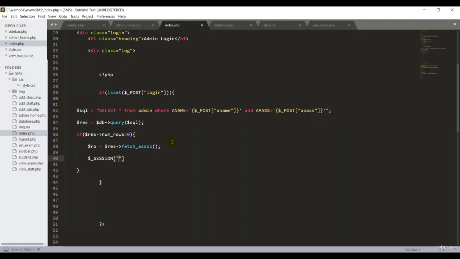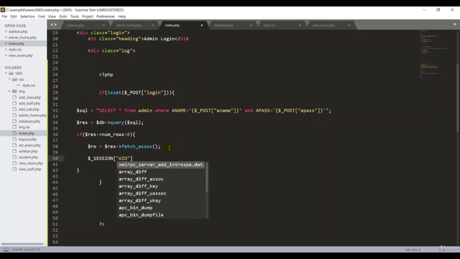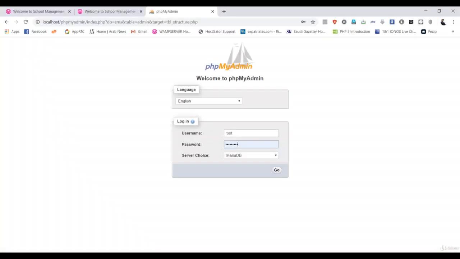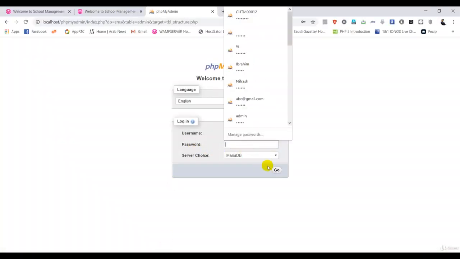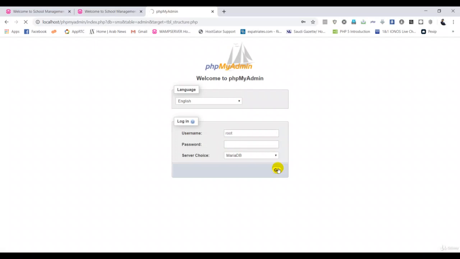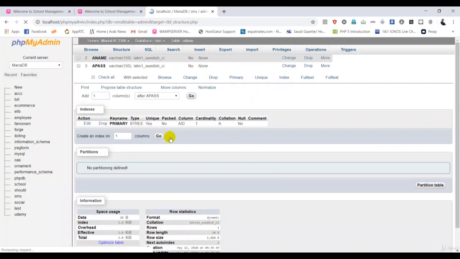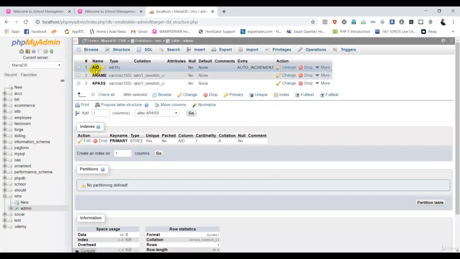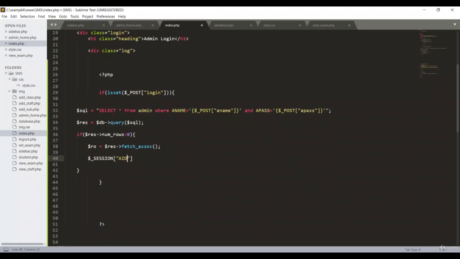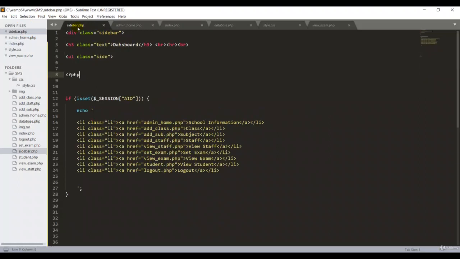Then in double quotes I can type the aid, because if you go back to my database, this database, log out now. I'm going to log in again. So I'm going to store that aid into my session, because if we go back to sidebar.php, in this session, if they have aid, I ask the system to print all the lists.